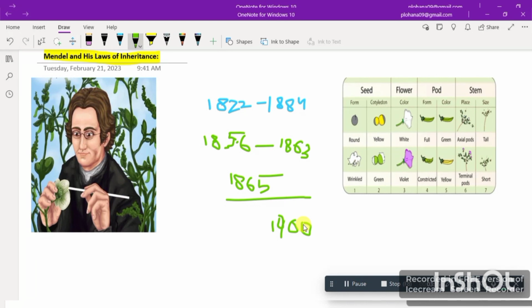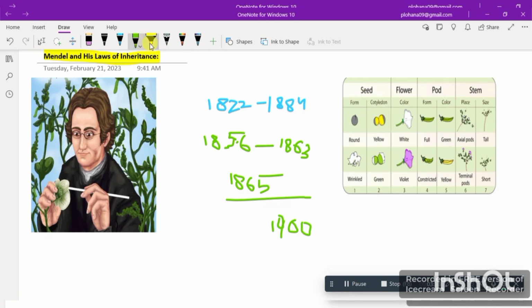Second reason, a large number of seeds. They have very rapid growth, they grow very fast. Third, they are annual plants. So these are the reasons why he chose pea plants. As you can see here, these are seven traits which he studied. So the first trait is seed.